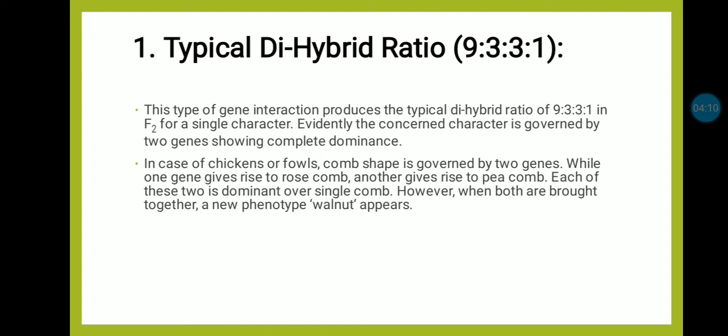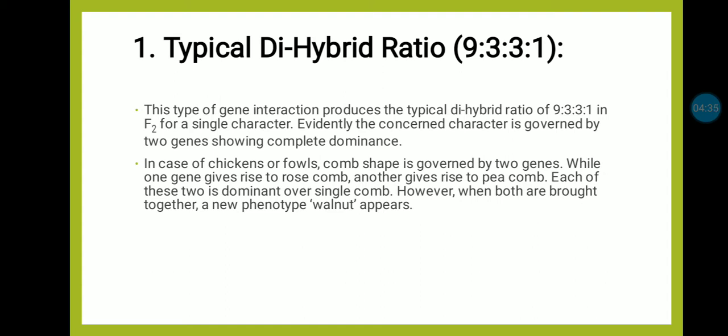Evidently, the concerned character is governed by two genes showing complete dominance. In the case of chickens or fowl, comb shape is governed by two genes. One gene gives rise to rose comb, another gives rise to pea comb.